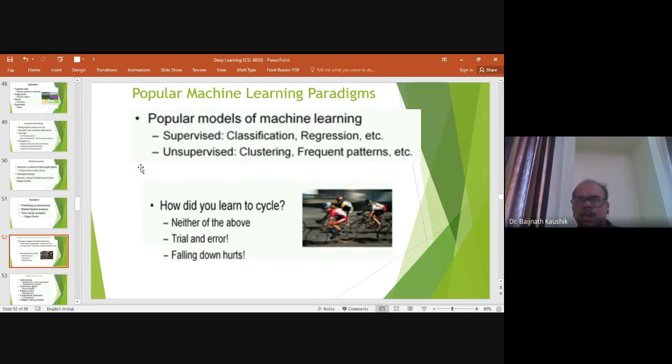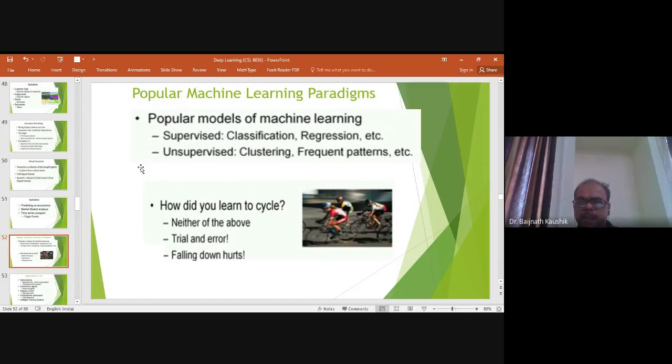So it is a learning mechanism based on trial and error, where a user in each step, while applying any action, can have feedback, that is positive feedback or negative feedback.